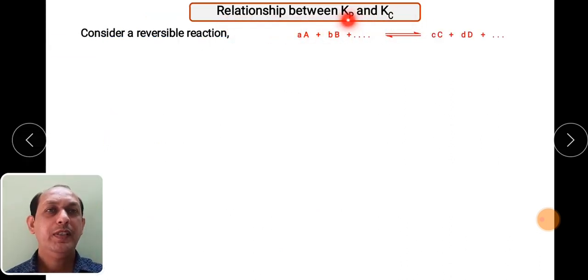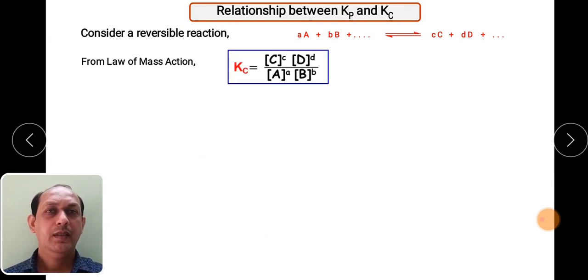So now we are going to see the relationship between Kp and Kc. Suppose there is a reversible reaction where A plus B plus some more reactants, like X plus Y, gives C plus D plus X plus Y or so on. This means there are more than two reactants being taken.